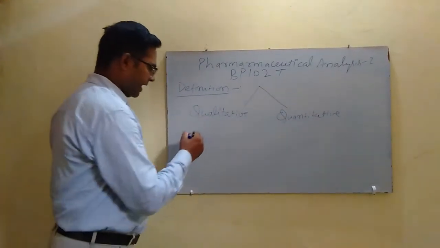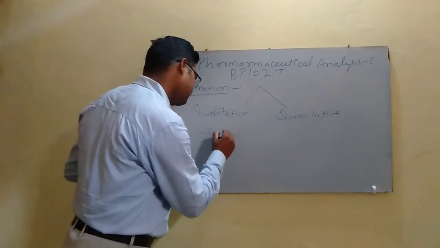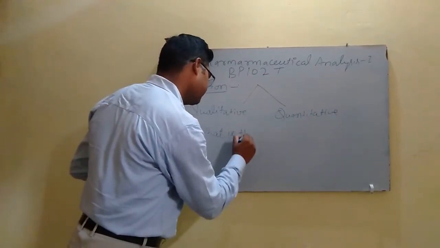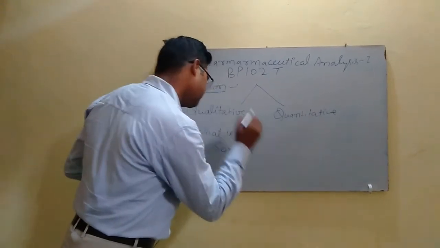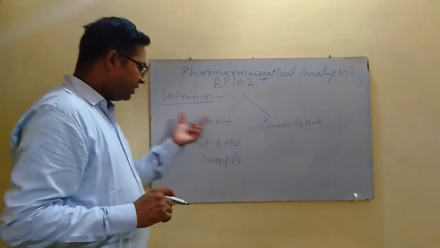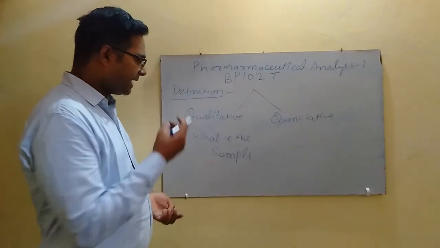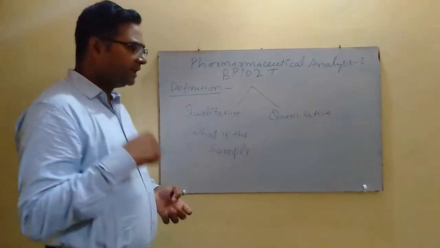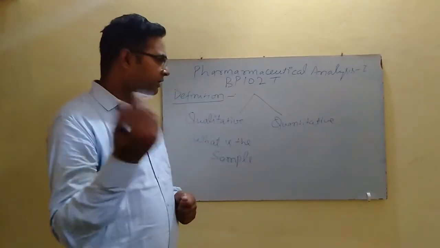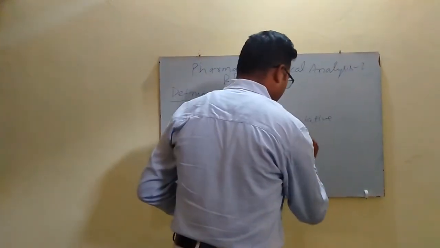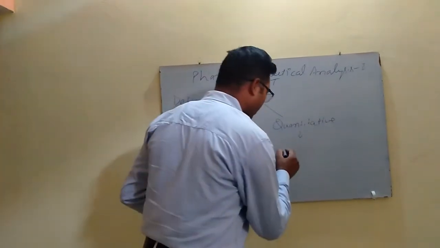What is the nature of the sample? And once the sample is identified, the next task for the analyst is determination of the quantity of that sample. So, quantitative analysis is the measurement of the quantity of the sample.